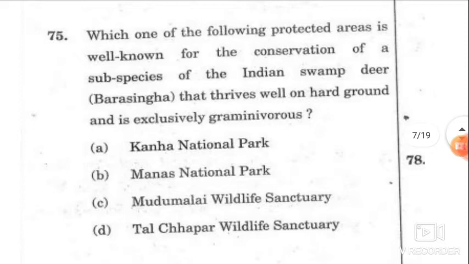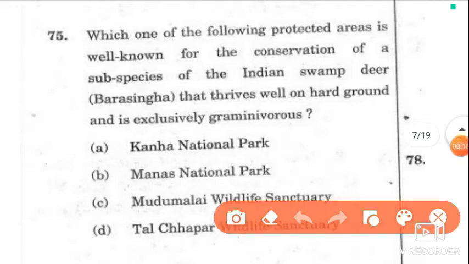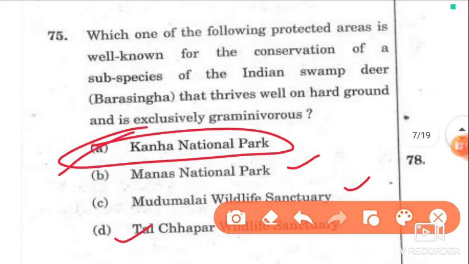So we know that Barasingha is a Madhya Pradesh, Uttar Pradesh species. If location of these national parks are known, then our job is done. Manas National Park is in Assam. Mudumalai is Tamil Nadu. Talchappar is Rajasthan. So we are left with Kanha National Park. So the answer is A.